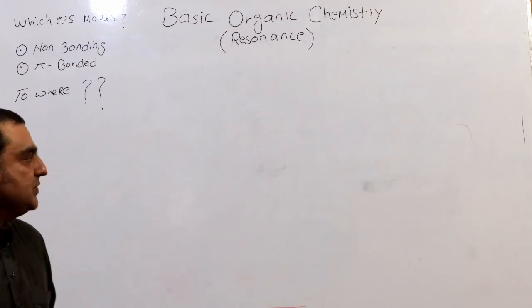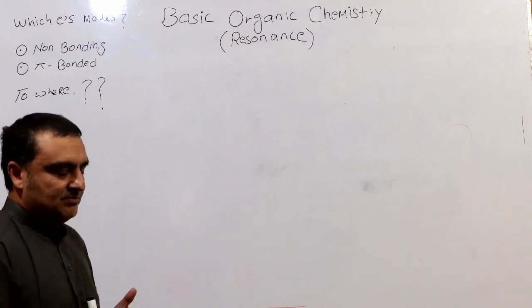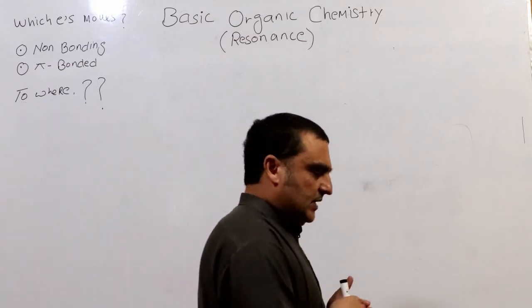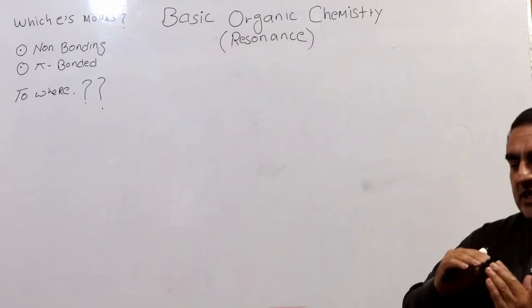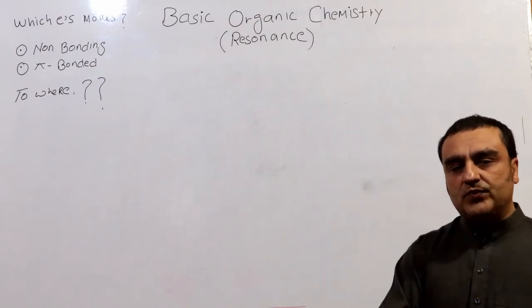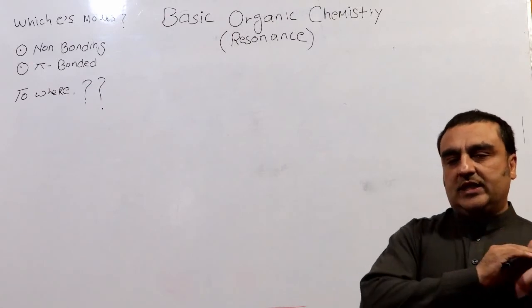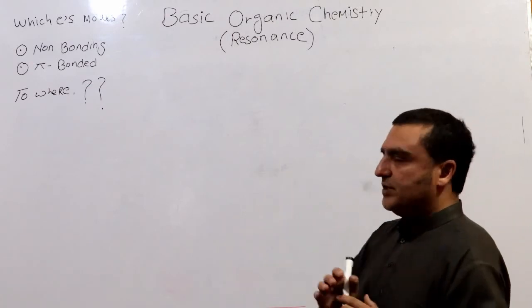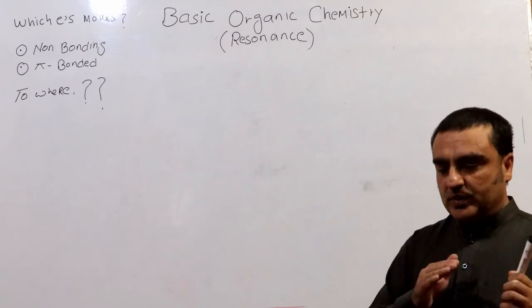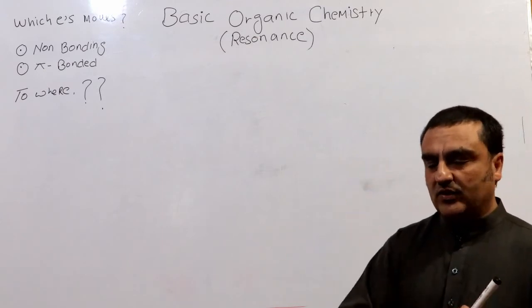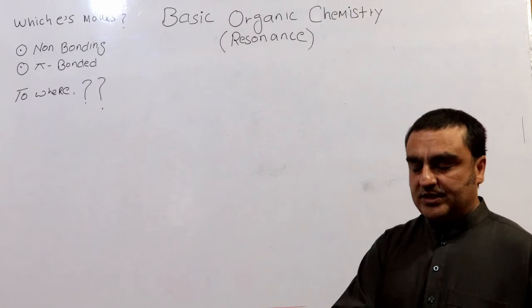Now as I told you, the electron moves. We just saw that a pi electron moved across a double bond, or an electron moved across a pi bond, but the electron can also move to a vacant orbital or a vacant space.